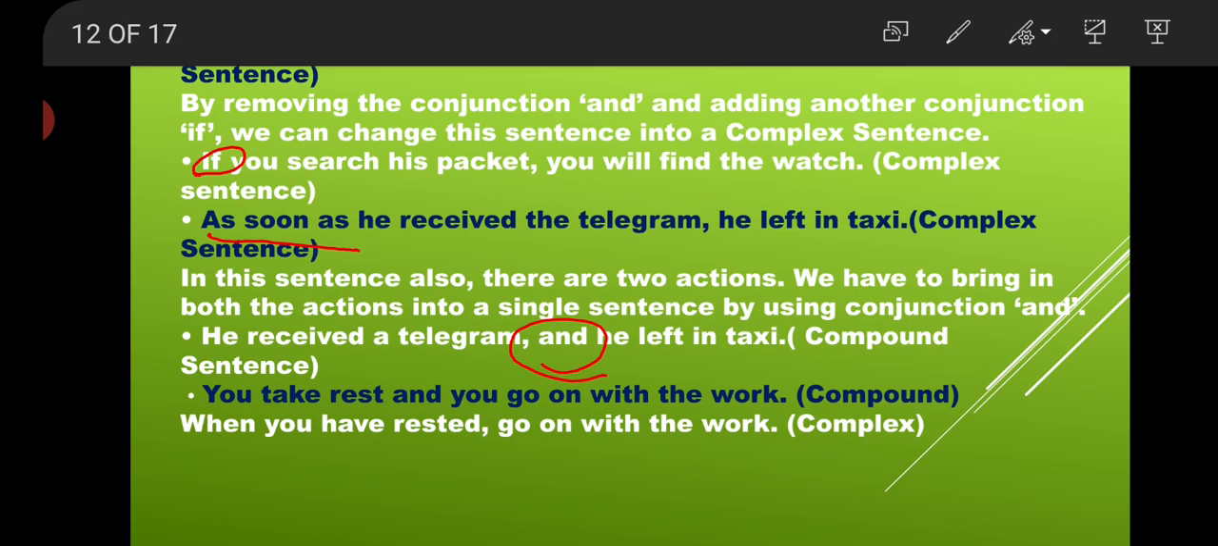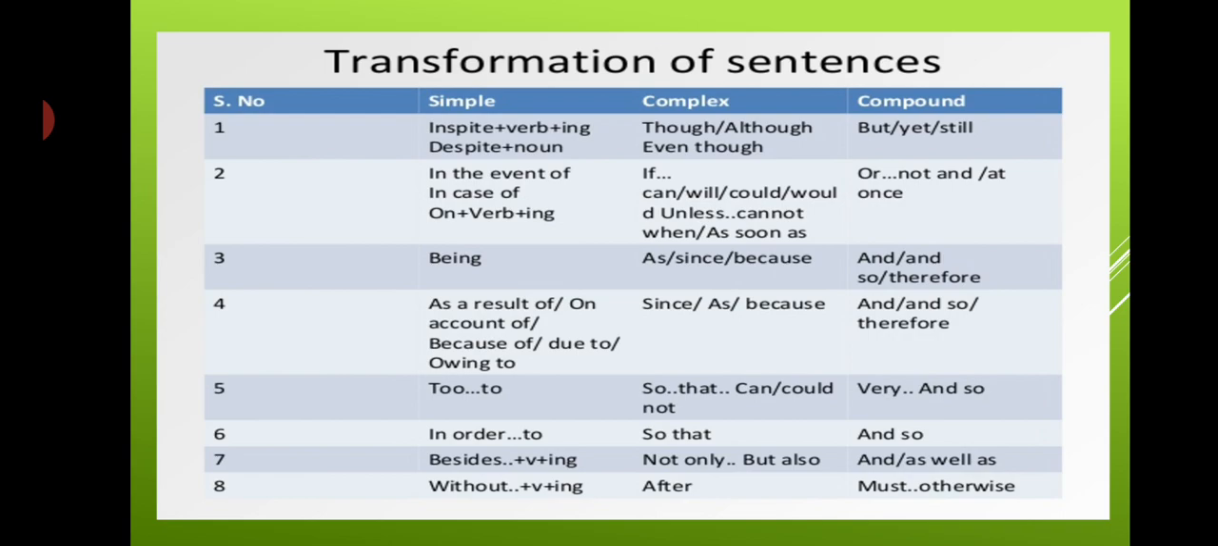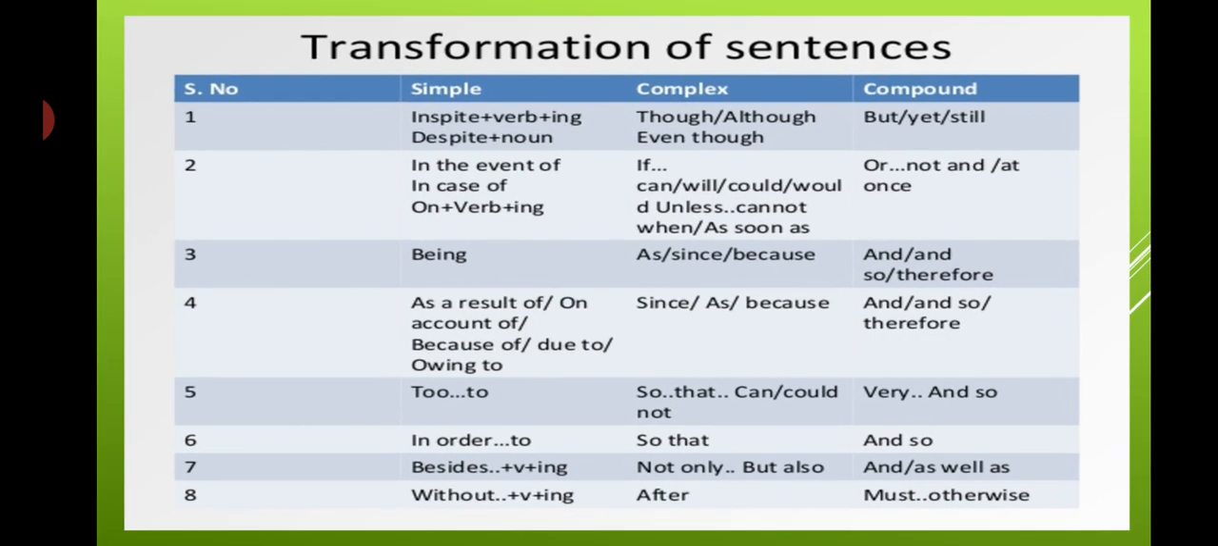Fine. Now for making a compound sentence we have FANBOYS. For a simple sentence we have BODY, gerunds, to-infinitive. For complex, all the remaining connectors, W words, all are coming in that. Okay. Now the small table that I have prepared for you: in spite of plus verb plus ing, then this will be the combination with though, although, even though, but, yet, still.